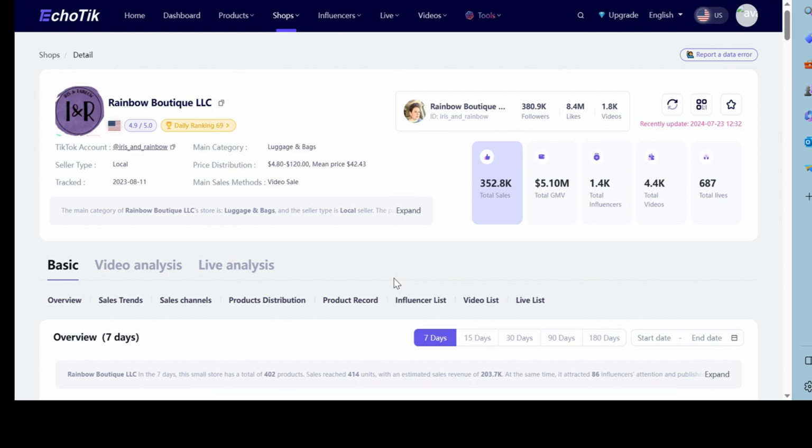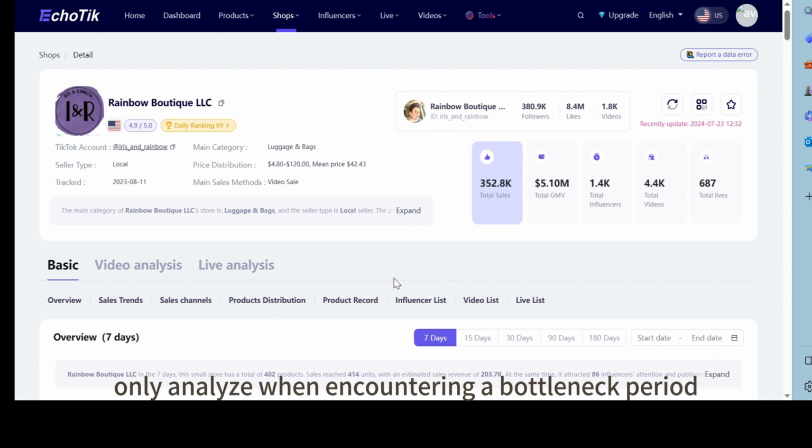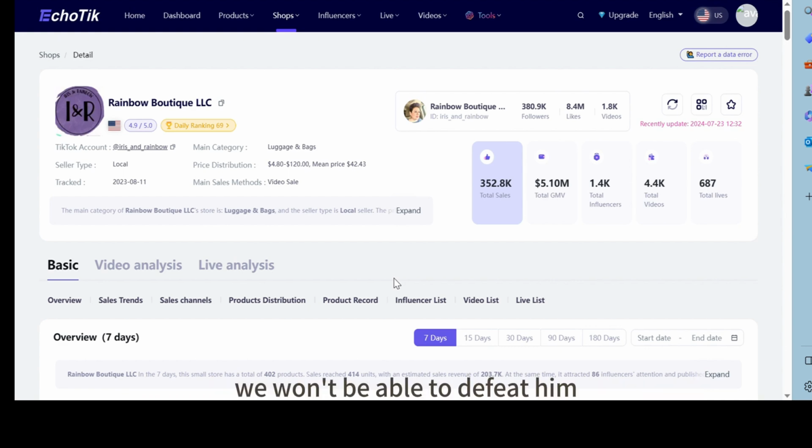We need our operations to do this analysis table, and then take all our opponents and analyze everything in this way. You can roughly summarize it: should you do this category now? Instead of waiting until it's done and only analyzing when encountering a bottleneck period, when the opponent is too strong and we won't be able to defeat him, then the boss will have a lot of bad inventory left. Okay, what about the above? It is the section content analyzed by our store.